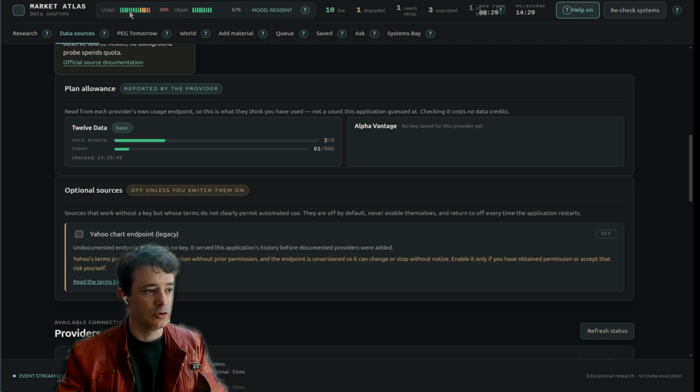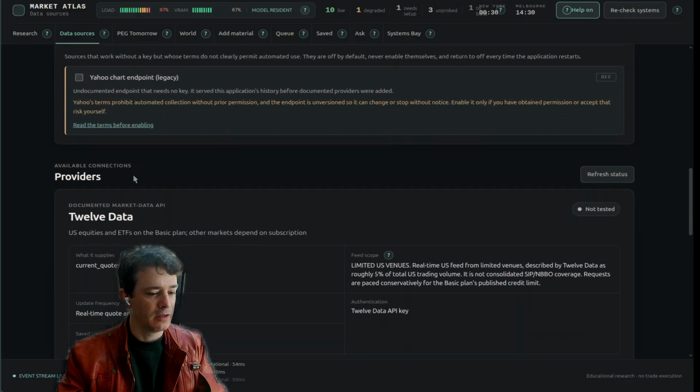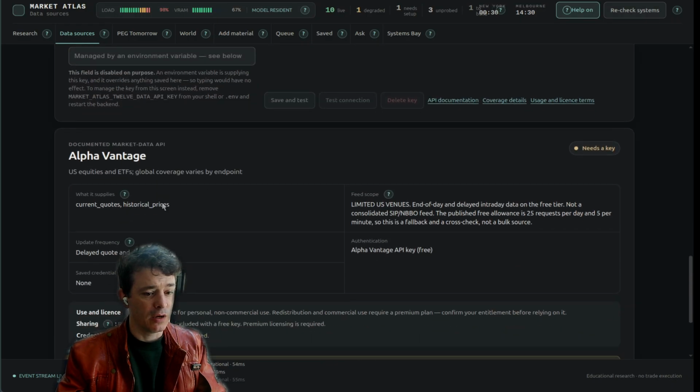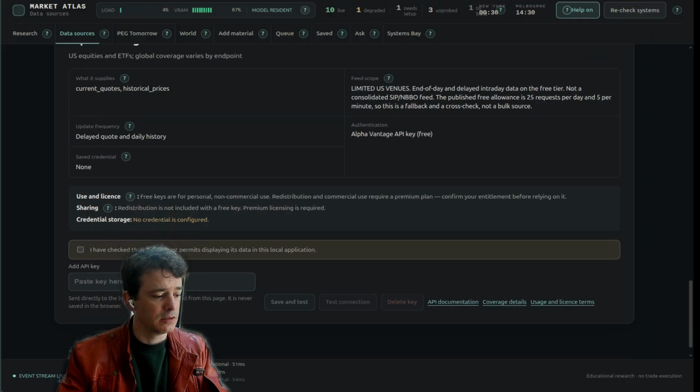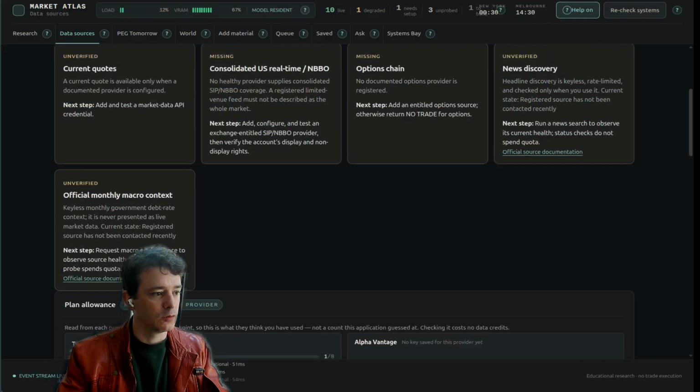Oh, that is showing the GPU usage. So Quinn is currently thinking quite a lot about what it is being provided. You can add in your own API keys, and you can add in your own API key for Alpha Advantage for US equities and other things also.